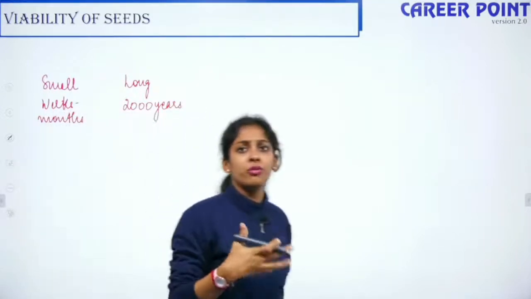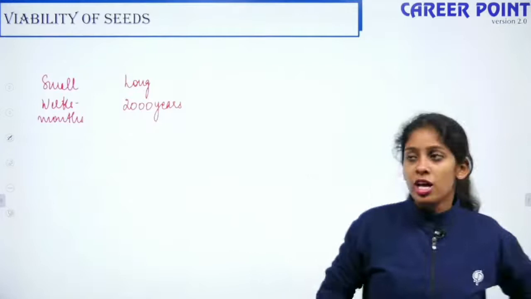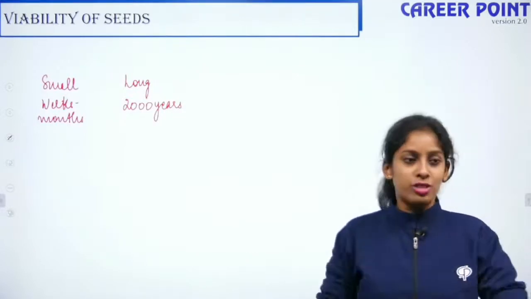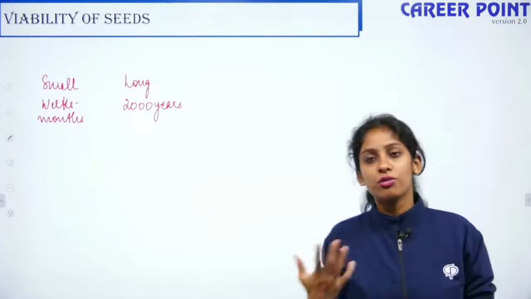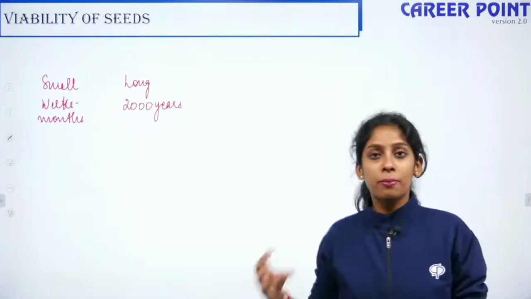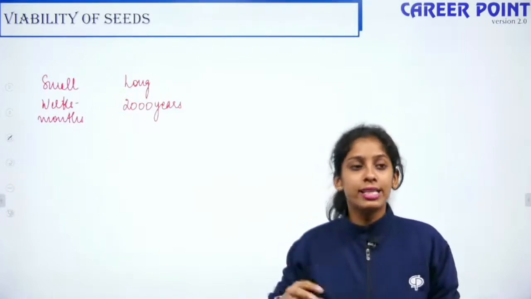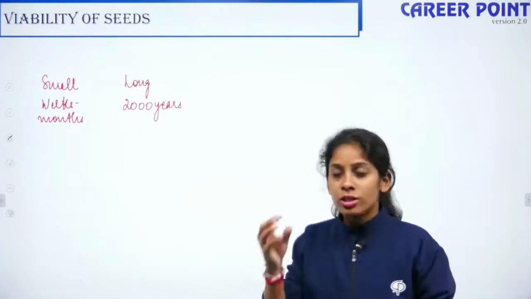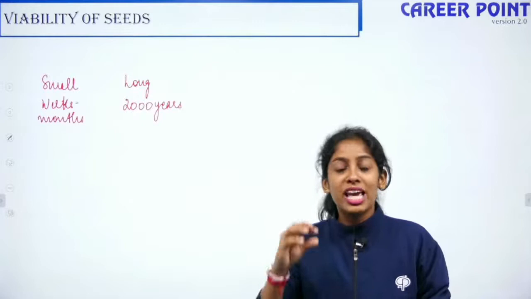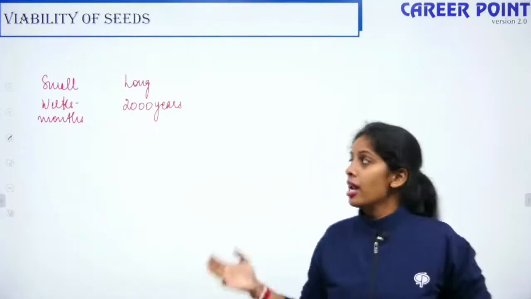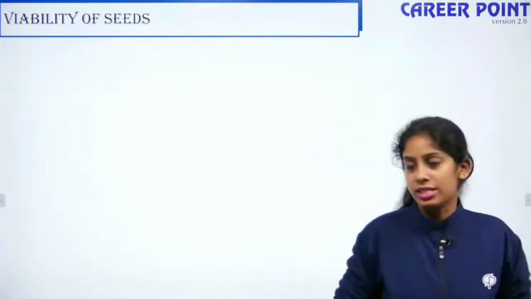In the case of an archaeological excavation, they found one seed that was deeply buried, and they found out that the seed's age was around 2500 years. When they planted it, surprisingly the seed was able to germinate. So the viability of that seed was able to be maintained, right? That is viability of seeds.